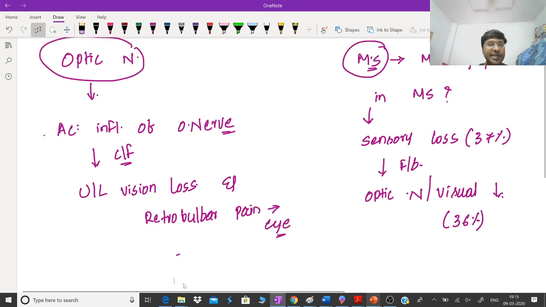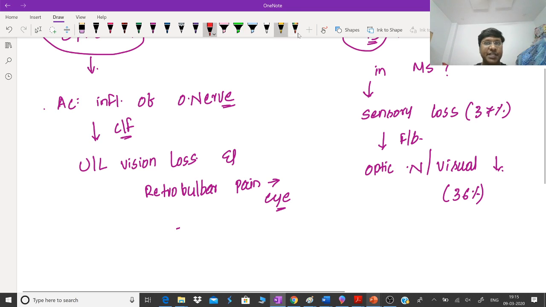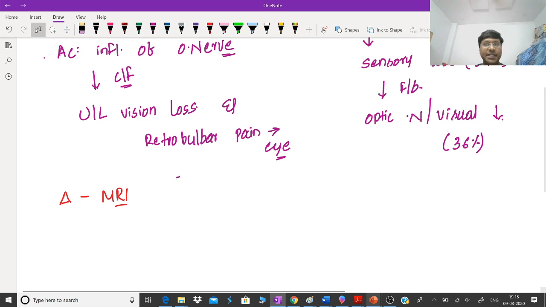Now, how do you diagnose and treat this optic neuritis? The diagnosis is by MRI. The MRI of the optic nerve will show you the presence of optic neuritis. Now, how do you treat it? Can anyone tell me the treatment?